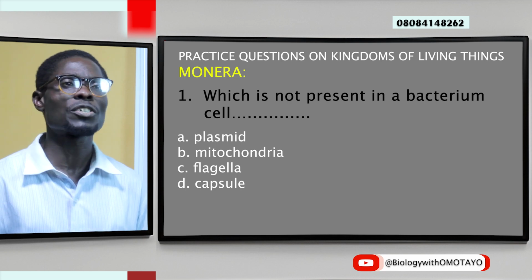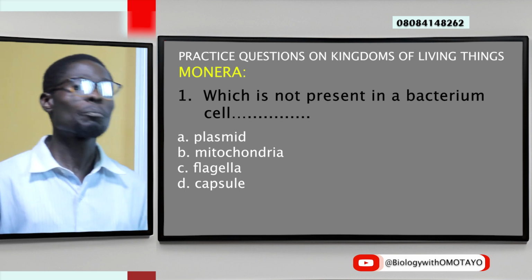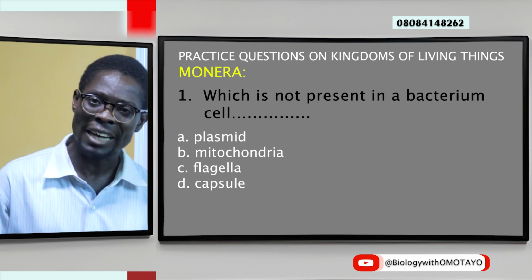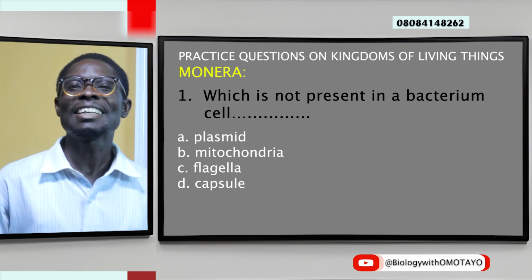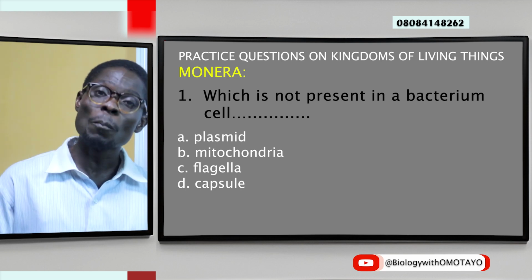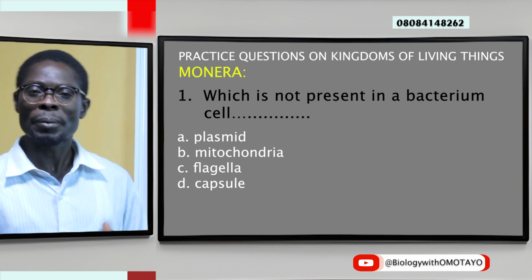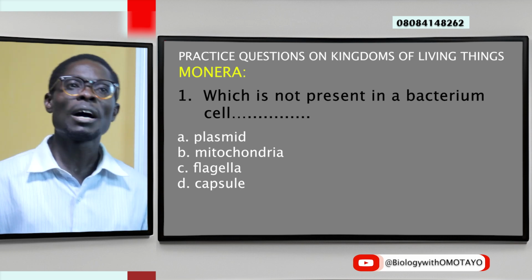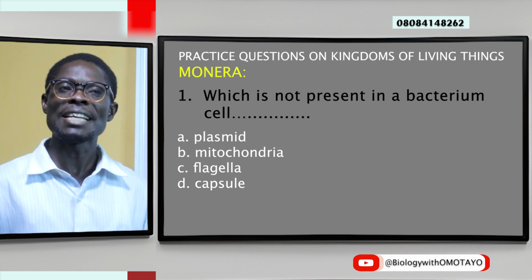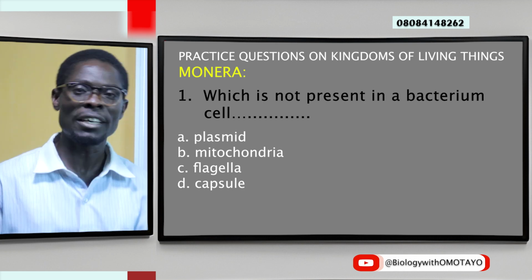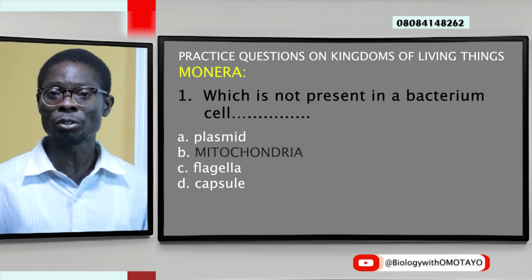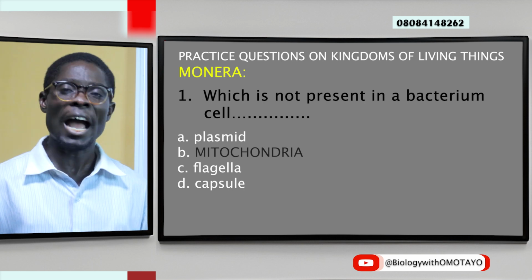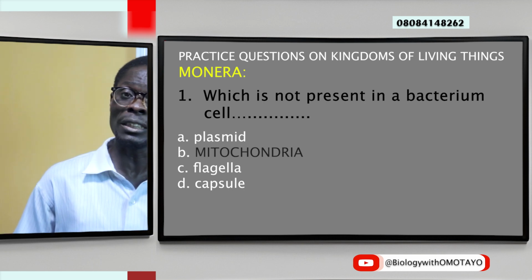We have the first question: which is not present in a generalized bacterium cell diagram? A. Plasmid, B. Mitochondria, C. Flagellum, and then D. Capsule. Which is not present? Okay, correct. Mitochondrium, singular, mitochondria, plural. Remember, it's a membrane bound organelle, and you don't have this in prokaryotic cells.